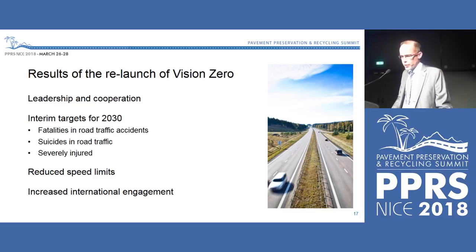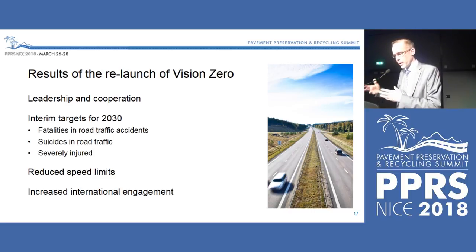We have also worked a lot with reduced speed limits, both in urban areas and in rural areas. We are reducing the speed limits on rural roads. We have had before many roads with 90 kilometers per hour, and we are progressing to reduce the speed on those roads to 80 kilometers per hour. And I've heard that you have done this in France as well with quite good results.